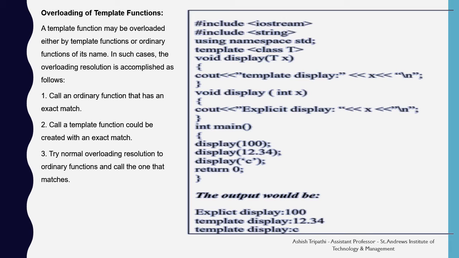Here is an example for overloading of template function. We have defined two display functions. One is a template display function and the other is a normal display function having the integer data type. Then in the main we are calling the display function first with the integer value of 100, and the normal integer display function will be called for that statement. Again, if we are calling the display function with the float value or the character value, then the display function of the template type will be called here.